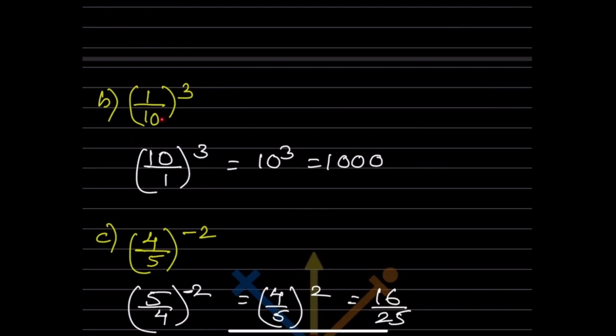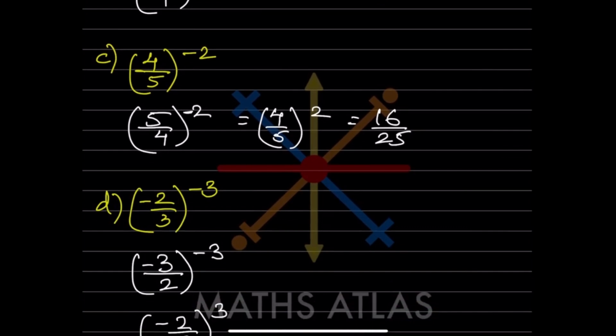Now for this one again we have to take the reciprocal, means this is going to be 10 by 1, this is going to be the same. So 10 raised to 3. So 10 raised to 3 means you will write 1, and because the power here is 3, you are going to write 3 zeros. Now here you are going to flip over this one, that will be 5 by 4 raised to minus 2.